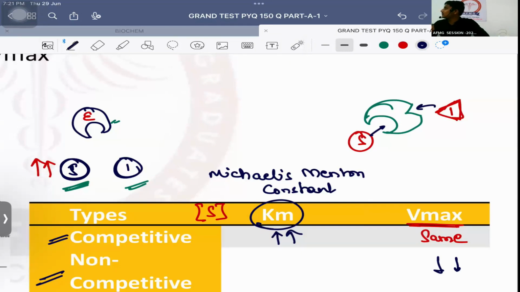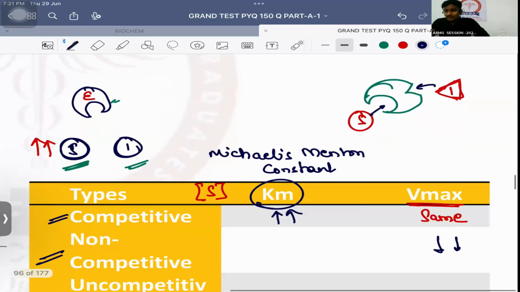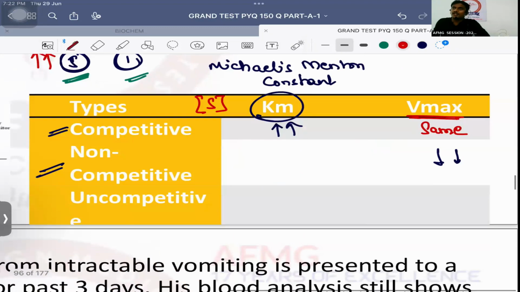Therefore, it will always bind. Does not matter. ठीक है? So that's the important thing. So if the inhibitor is going to bind anyway, the velocity of the reaction is going to decrease. And if the velocity of the reaction is going to decrease, कोई फायदा है क्या enzymes लेके? नहीं है. So better keep the substrate concentration same. Therefore, the Km remains same. No issues with this, anybody?